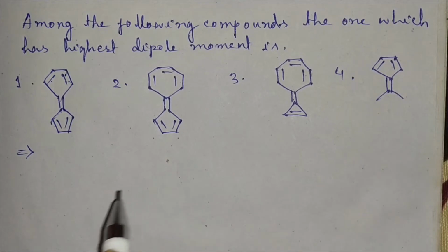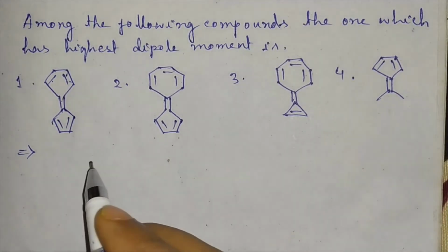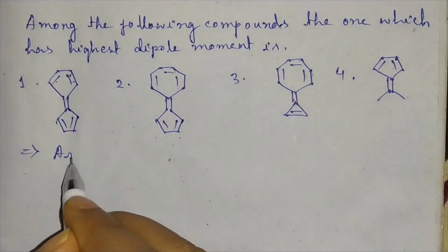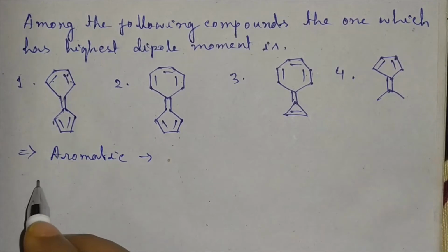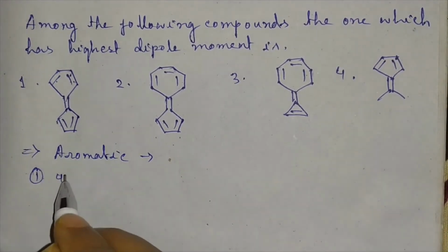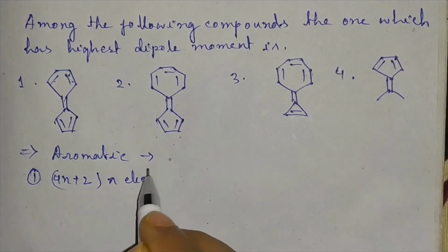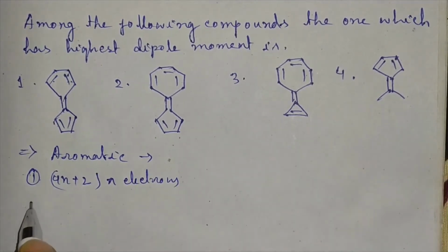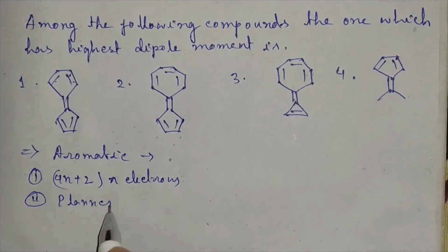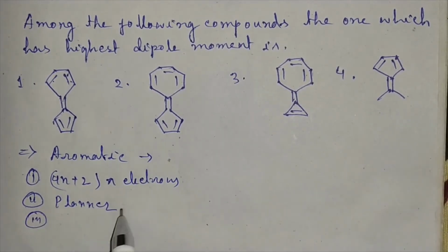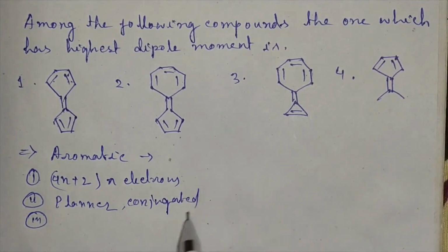What is an aromatic compound? First we have to know what is an aromatic compound. An aromatic compound has 4n plus 2 number of pi electrons, which will be delocalized in a planar, conjugated, cyclic system.